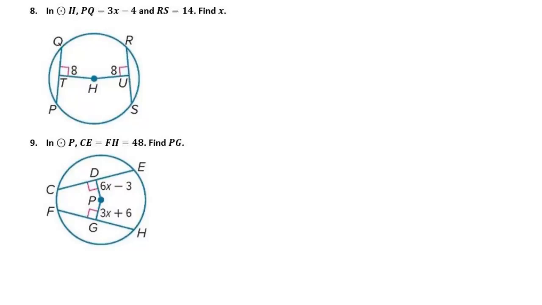Okay, so we had one final type of problem that we needed to learn how to do when it came to arcs and chords. We'd used two of the properties that we learned. We hadn't used the third property. The third property is that chords that are equidistant from the center are congruent.